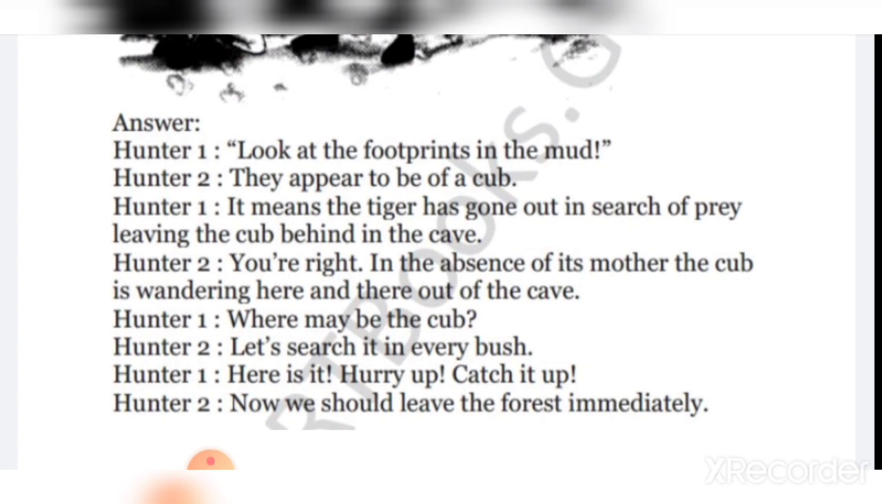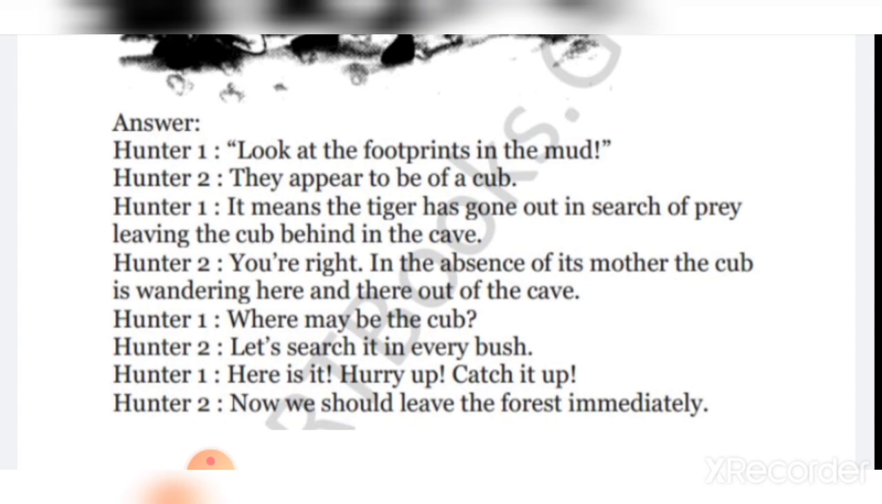Now hunter 1 says, it means the tiger has gone out in search of prey. Prey, that means यहाँ पे prey का मीनिंग क्या होगा? Prey, that means शिकार करने के लिए. That means tiger शिकार की खोज के लिए यहाँ से दूर चला गया है, leaving the cub behind in the cave. Cave में उसके बच्चे को रख कर शिकार की खोज में बाहर चला गया है.